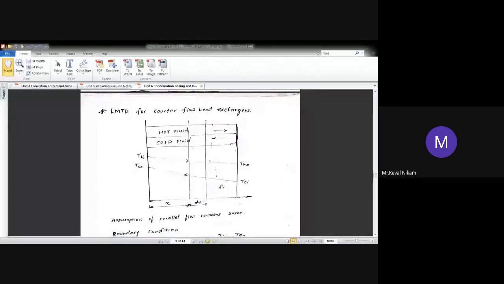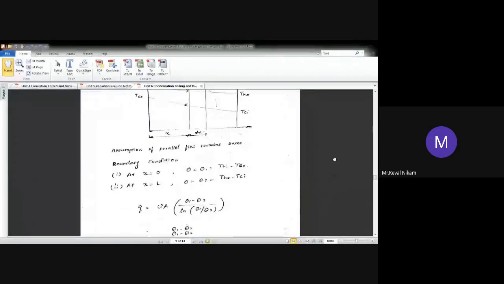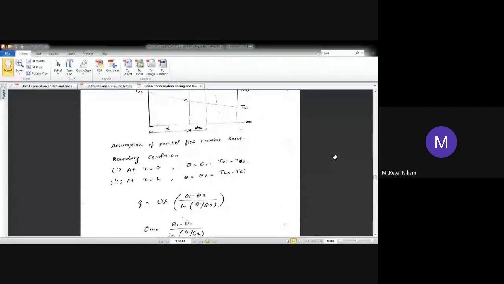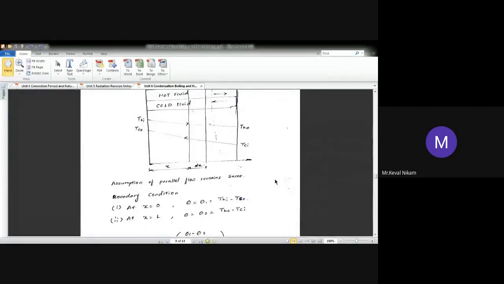ठीक है, so assumptions of a parallel flow will remain same, all the assumptions will remain same. Boundary condition is going to also remain same, only the value of theta 1 and theta 2 is going to change. Here what will be theta 1 value, anyone? It is the difference between thi minus tco. What is theta 2 value? It is the difference between tho minus tci.